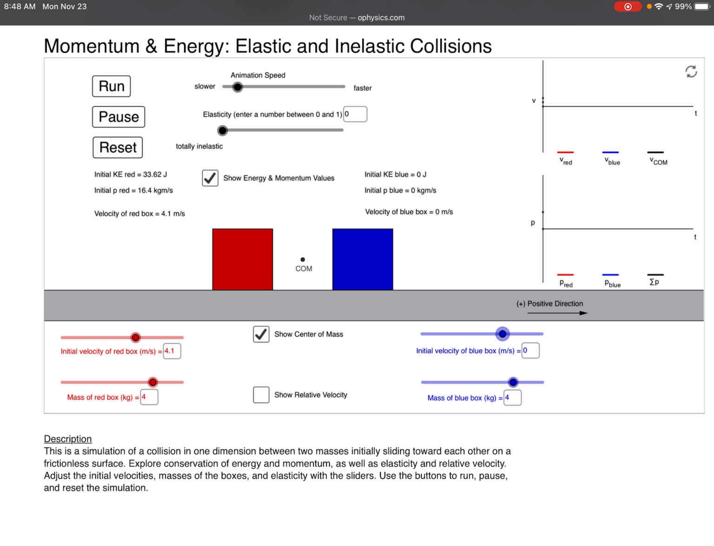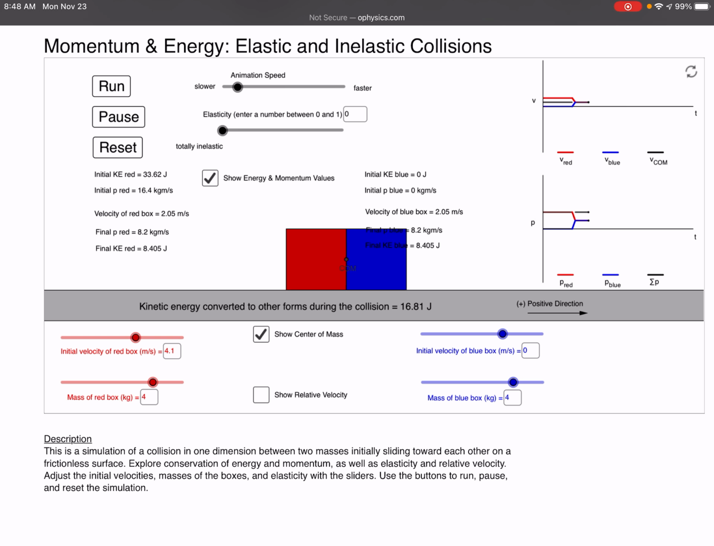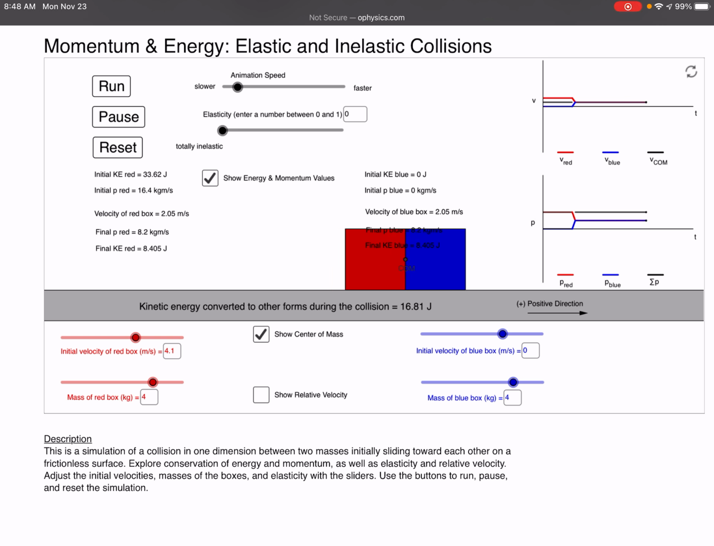All right, let's give this a shot. And then when they collide, the center of mass velocity doesn't change, because when the two blocks collide, they exert forces on each other, but there's no external force.